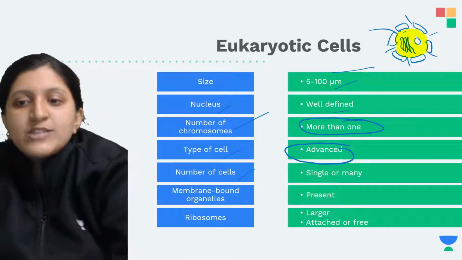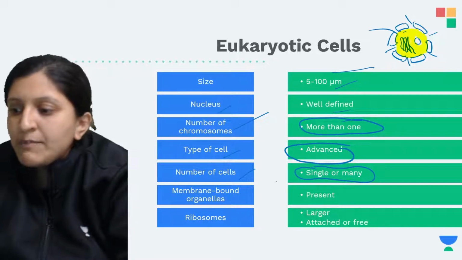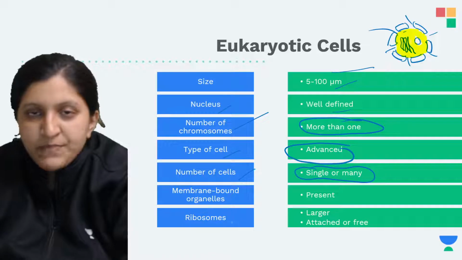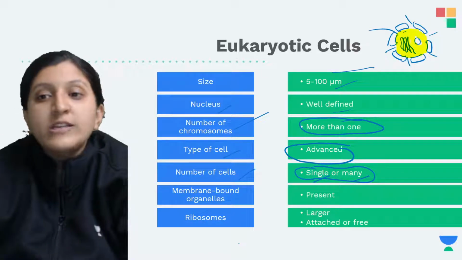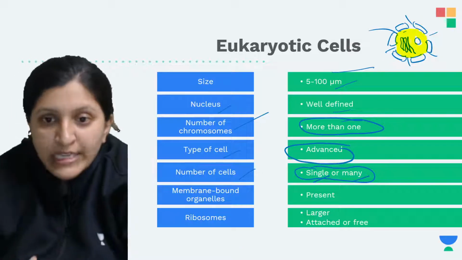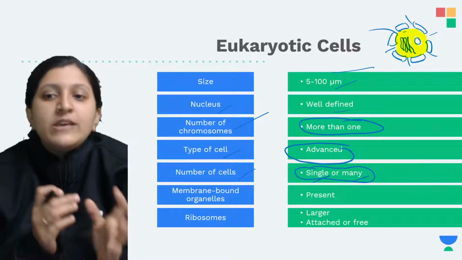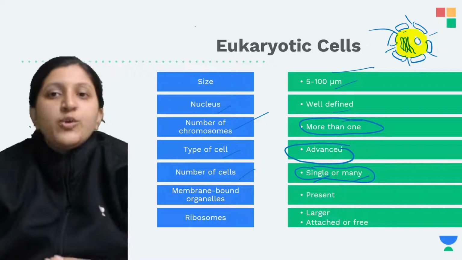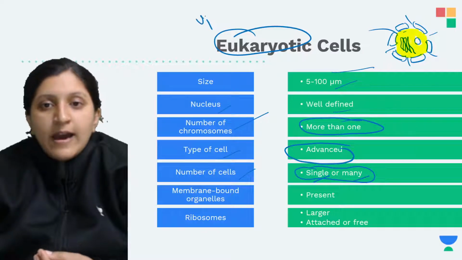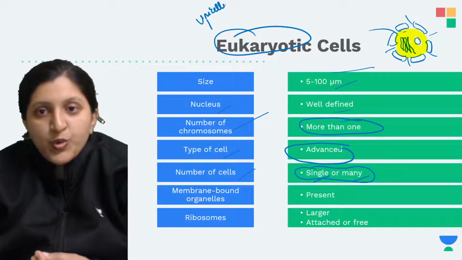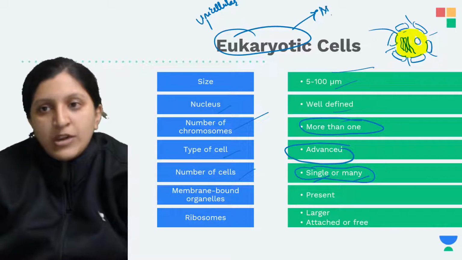Now, when we mention the number of cells, there can be a single cell or there can be many cells as well. It's not that when we mention a eukaryotic cell, there has to be a single cell only. You can find eukaryotic unicellular and also eukaryotic multicellular organisms.